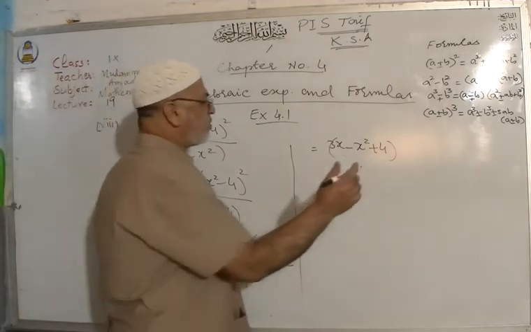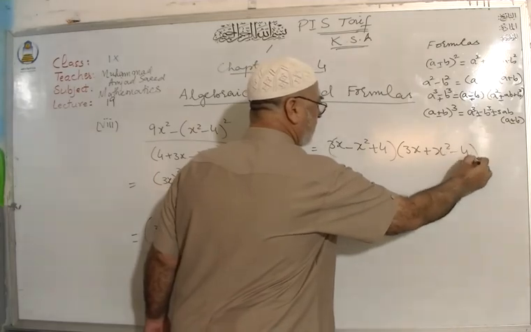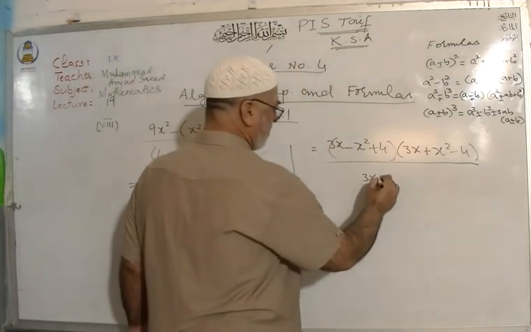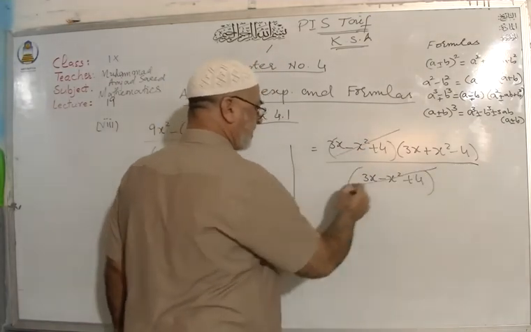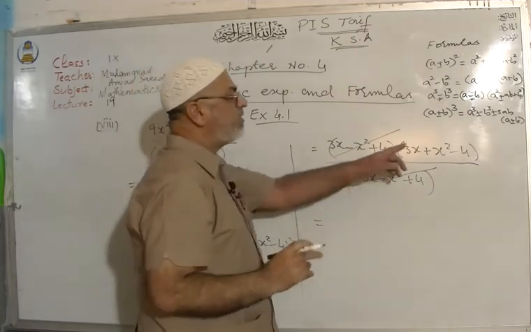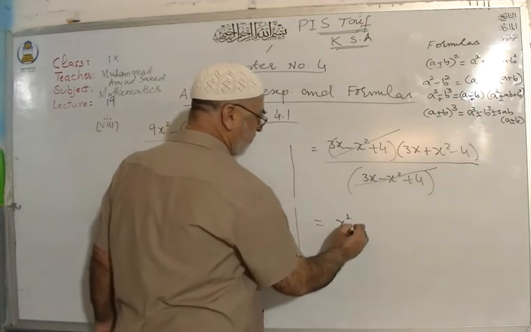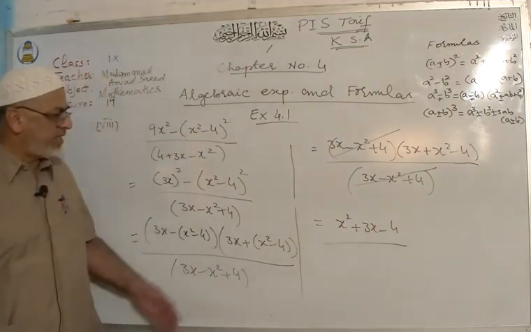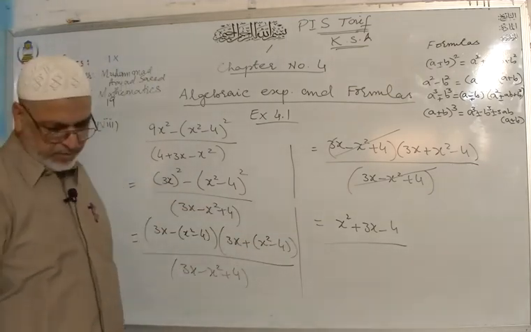Here is positive, no change. 3x plus x square minus 4 whole divided by 3x minus x square plus 4. You can check this first bracket is cancelled with the denominator, and you can write in the proper descending order, that is x square first, then 3x and minus 4. My dear students, this is your question number 3, part number 8.